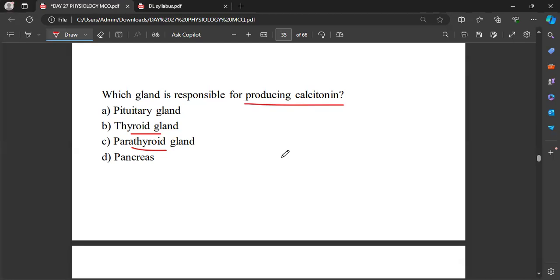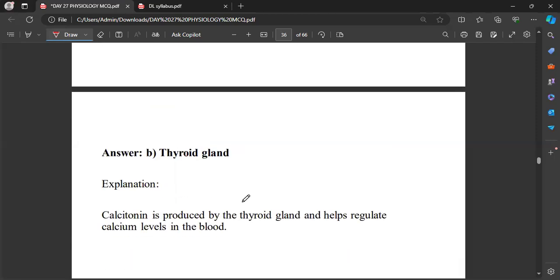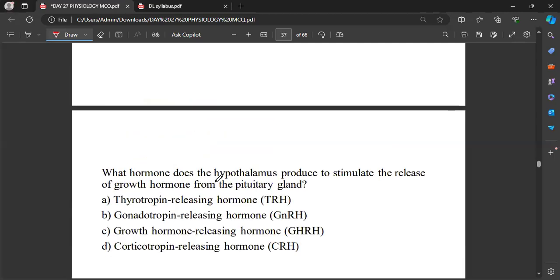Which hormone increases the calcium level? Yeah, parathyroid hormone is the one increasing the calcium level, and it is released by the parathyroid gland. Okay, but this calcitonin is the one released by the thyroid gland. Okay, don't confuse this.